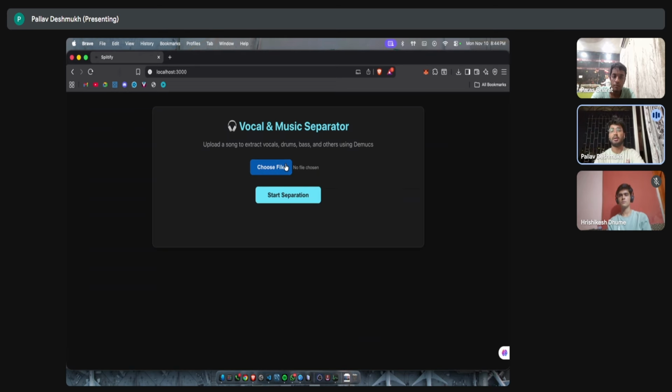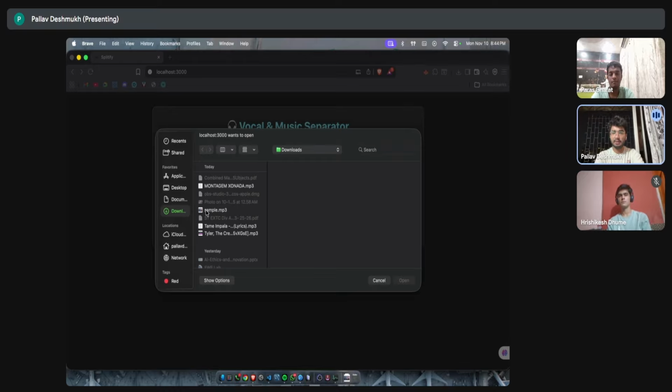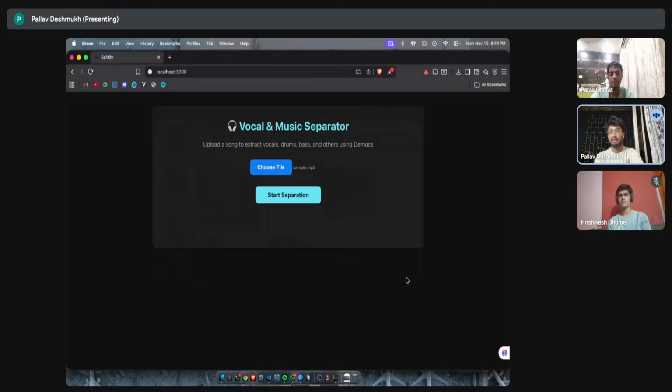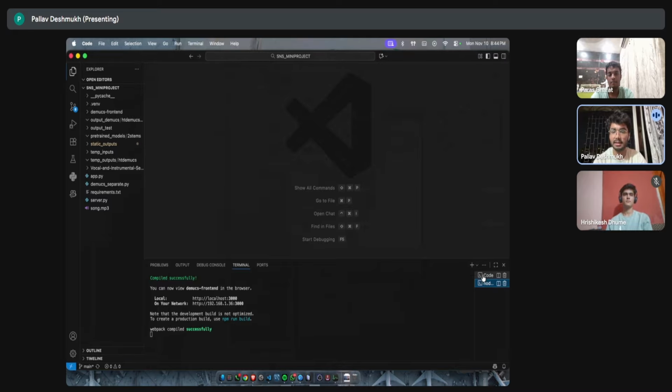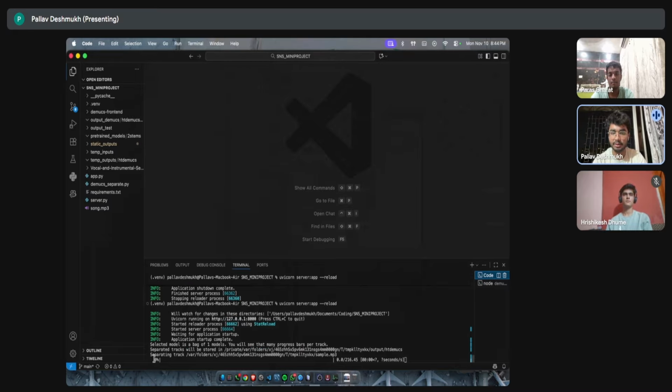Okay. So first of all, from here we would have to choose a file which we want to separate. So, for example, let us choose this one. Okay. Now let us start the separation. Now the separation will start in the backend. So here you can see the separation is started. Now let us wait for the separation to come.